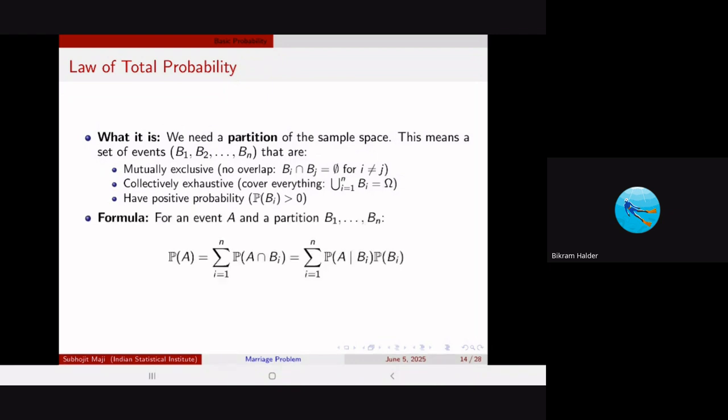Then you have the following formula: for an event A and a partition, the probability of the event occurring is just the summation of the probability of A intersection Bi, because you have divided the whole sample space into the regions Bi, and when you sum up over all of those, that would give you the whole A.